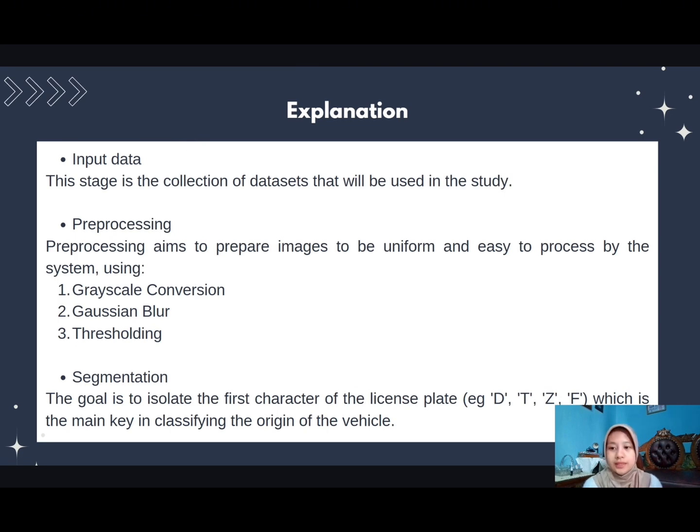Step 2 is preprocessing. Preprocessing aims to prepare images to be uniform and easy to process by the system using first grayscale conversion, second Gaussian blur, and last thresholding. Step 3 is segmentation. The goal is to isolate the first character of the license plate, for example D, T, Z, F, which is the main key in classifying the origin of the vehicle.